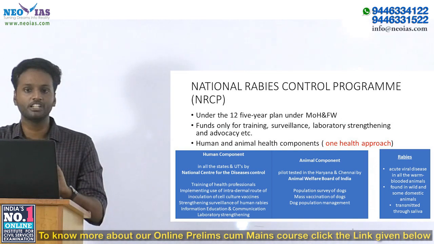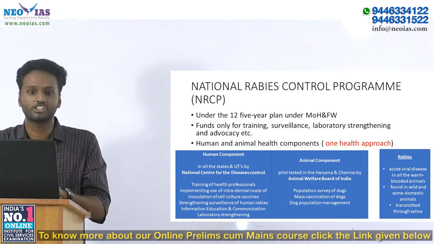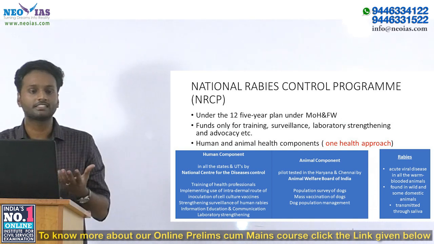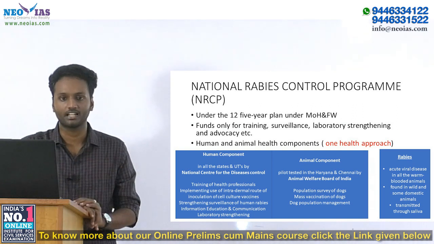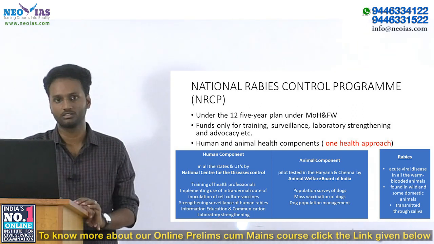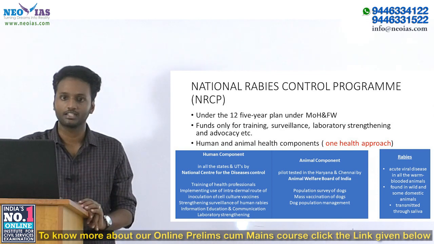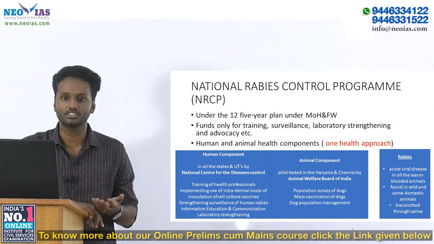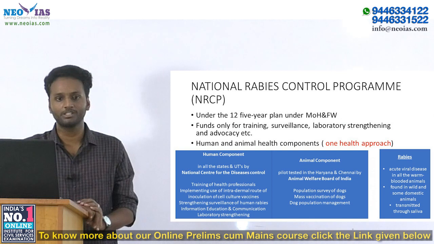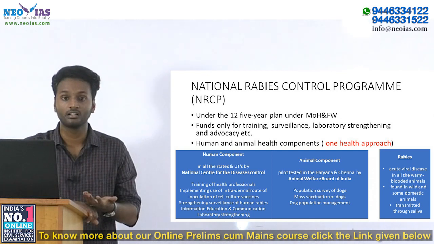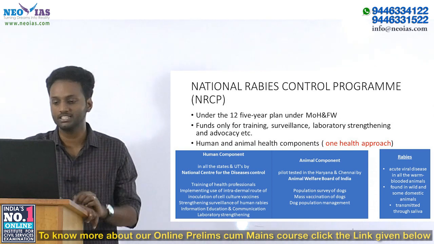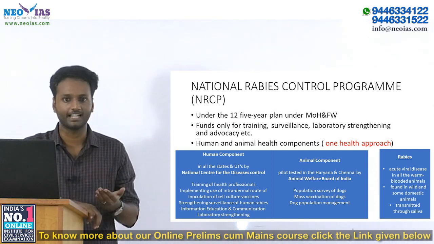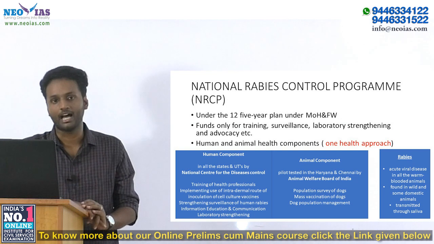You must be knowing about the rabies infestation and the rabies virus. It's a zoonotic disease, that is, the hosts of the virus are warm-blooded animals like dogs, bats, cats. Such animals host the virus, and the virus infects humans through contact with the saliva of these infected animals.